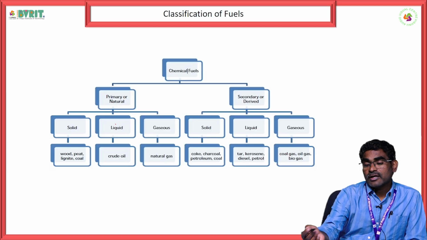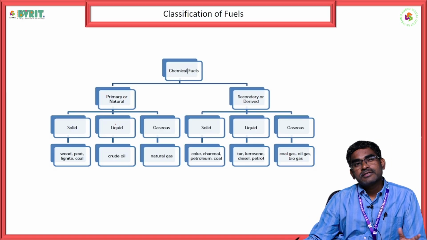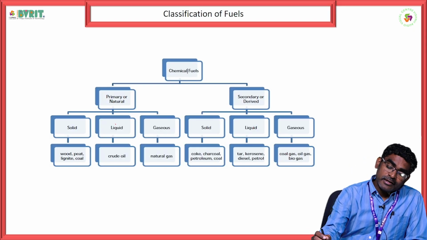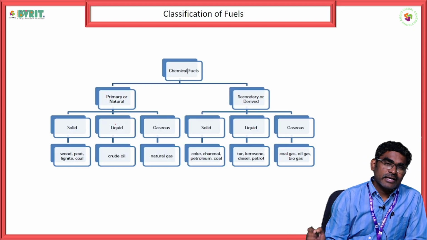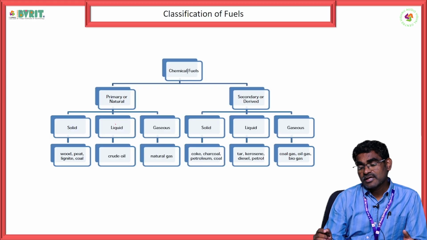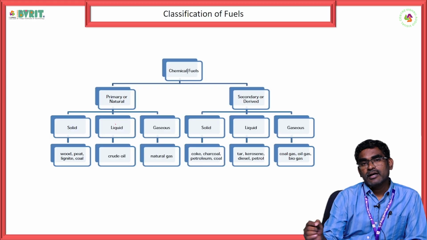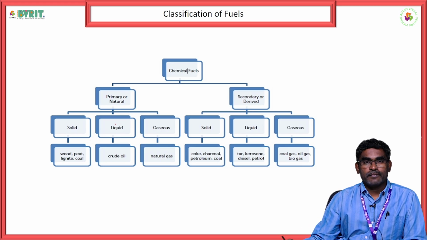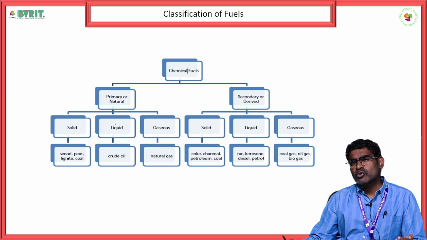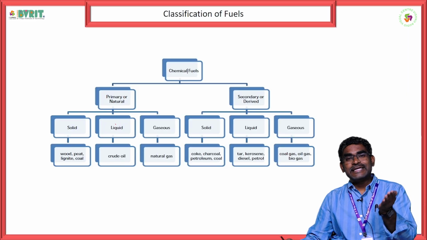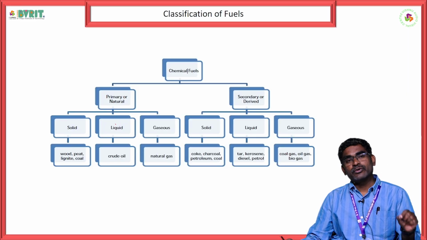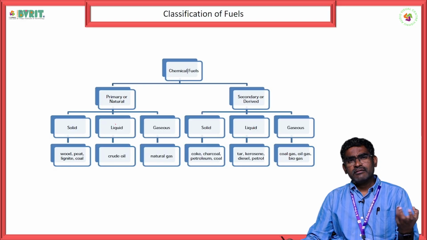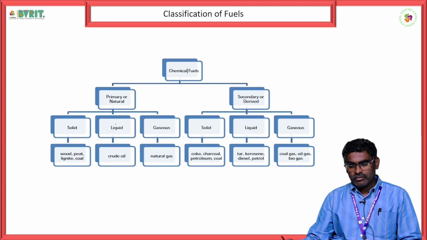Then coming to the secondary fuels, or synthetic fuels or derived fuels, whatever names we can call. Again, these secondary fuels are categorized the same as primary fuels based on physical status: solid, liquid, and gas. The secondary solid fuel is coke. Generally, how do we get coke? From coal itself. Coal, after destructive distillation, gives coke, where the percentage of carbon is high. So we can call it a fine grade of fuel.